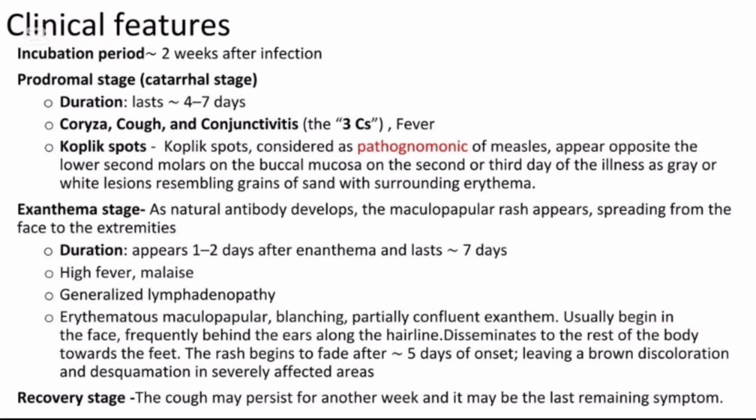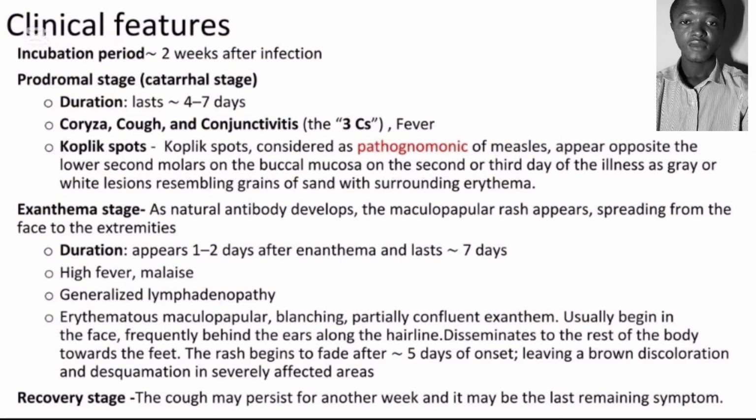So for the clinical features, it starts with the incubation period, which is approximately 2 weeks after the infection, and also the prodromal stage, which lasts 4 to 7 days, with symptoms such as coryza, cough, and conjunctivitis. It also comes along with Koplik spots, considered pathognomonic of measles. They appear opposite the lower second molars on the buccal mucosa on the second or third day of the illness, as gray or white lesions resembling grains of sand with surrounding erythema.